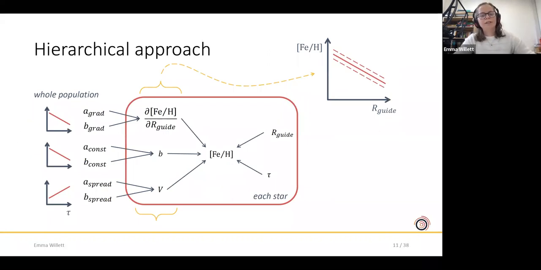So we construct a hierarchical Bayesian model for our data set, where now instead of forcing the gradient, the offset, and the spread to be constant within a bin, we allow them to vary for each star according to some rule which applies to the whole population. The rule that we choose is that each parameter should vary linearly with age, and that's driven by 2 reasons.